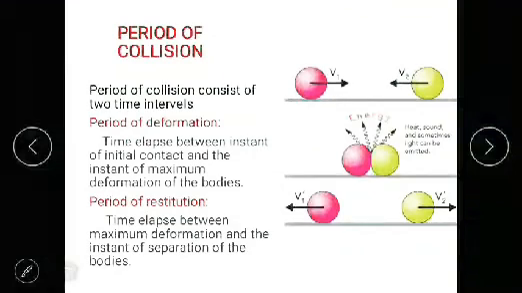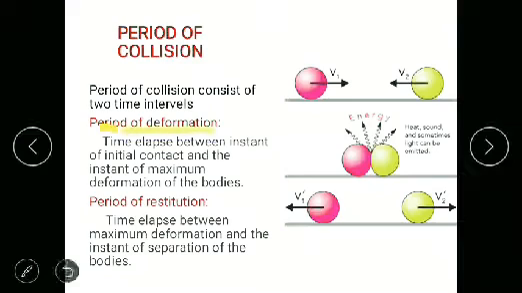So period of collision. Period of collision consists of two time intervals, one is the period of deformation and the other is the period of restitution. When two masses travel with different velocities, they are going to collide with each other. Initially they get in contact with each other, then they undergo deformation. The time elapsed between the instant of initial contact and the maximum deformation is called the period of deformation.